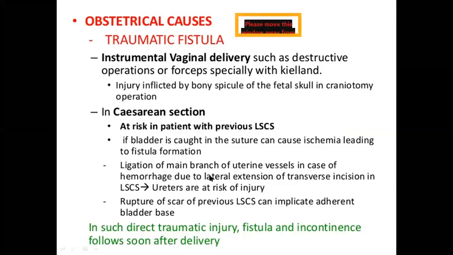Sometimes ligation of the main branch of the uterine vessels in cases of hemorrhage with lateral extension and broad ligament hematomas, the ureters may be damaged. Sometimes the lateral angles will be involved and there will be hematoma formation in the broad ligament. So while attaining hemostasis, we apply the suture lines. So in that there is every chance of injuring the ureter. And sometimes rupture of the scar of a previous cesarean section, the rupture may extend under the bladder and the bladder may be opened. So in such direct traumatic injuries, the fistula and incontinence follow immediately after delivery.